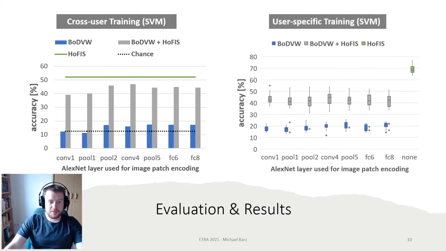We also trained user-specific models. Here we used a tenfold cross-validation per user. The bag-of-deep-visual-words encoding yields a similar result of up to 18% accuracy. The combined encoding is also better with up to 43% accuracy. And our novel encoding alone is also the best overall with around 68% accuracy.